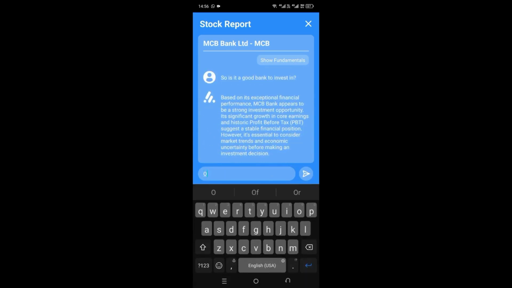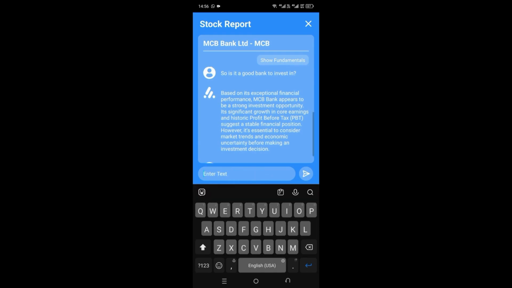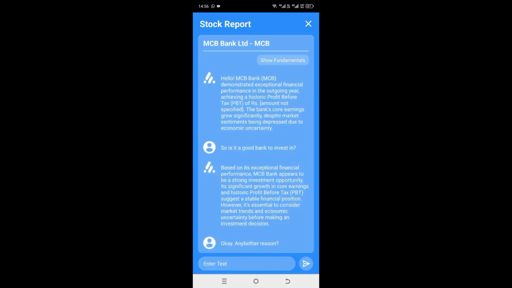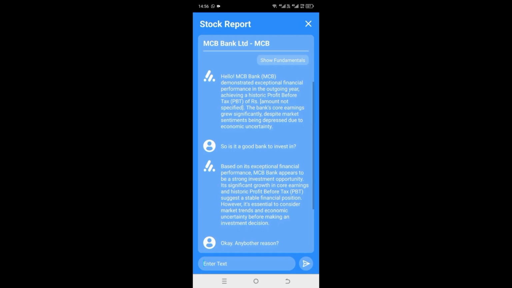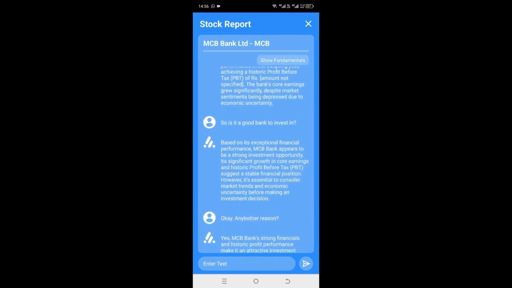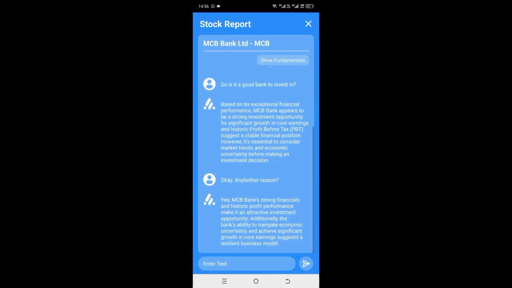It responded yes, we should invest in it, and now we are going to ask why we should invest, to get some more information or reasoning behind that verdict. It is telling us that MCB's resilient business model is the core reason it is suggesting we invest in this bank.